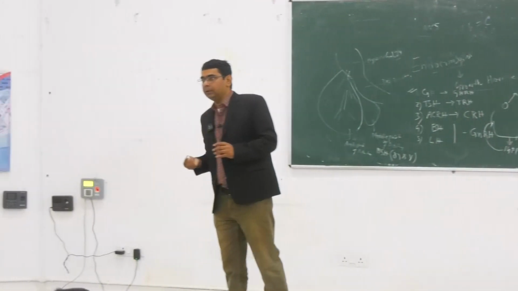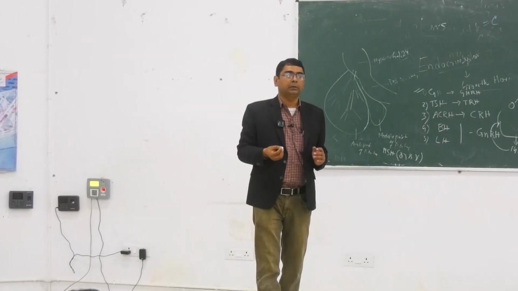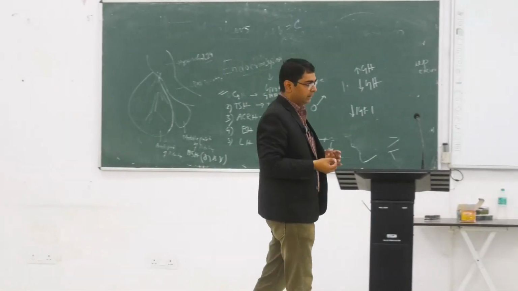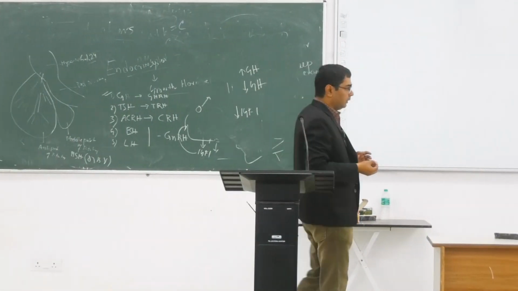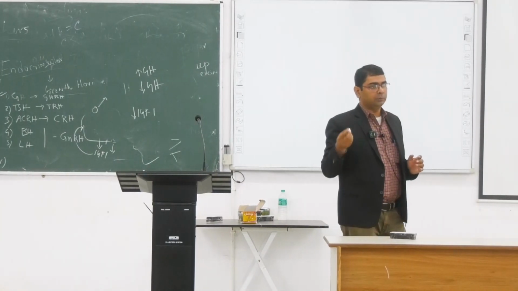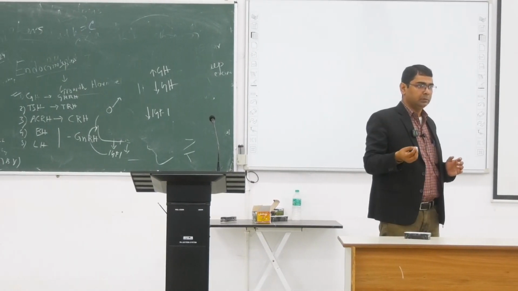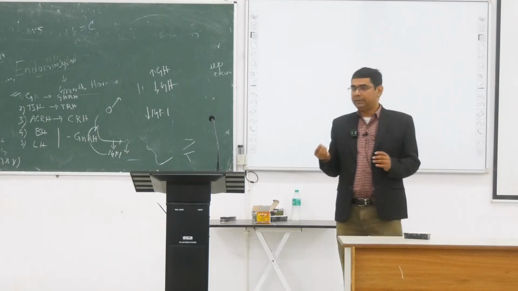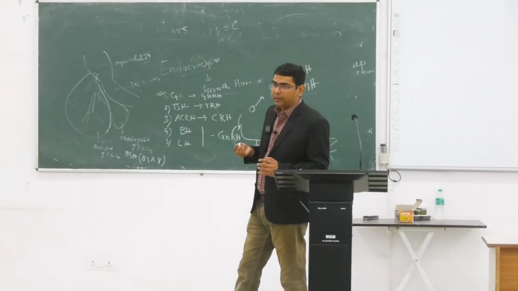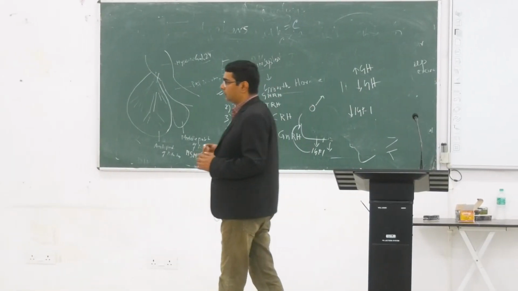Sixth variety কি হতে পারে, sixth variety হচ্ছে Turner syndrome. Turner syndrome, that is the syndrome where there is a less amount of secretion of growth hormone from your pituitary. Seventh variety কি হতে পারে, that is your renal.